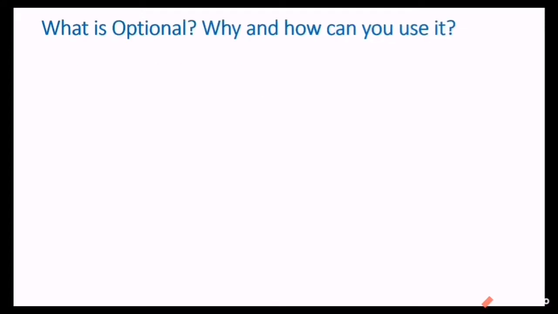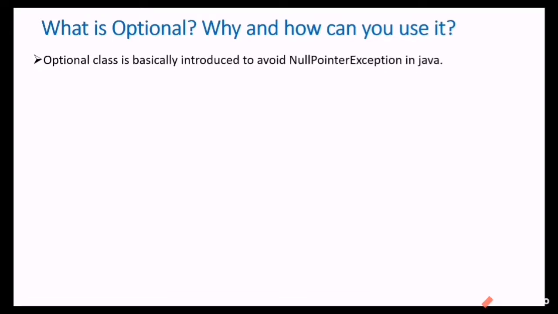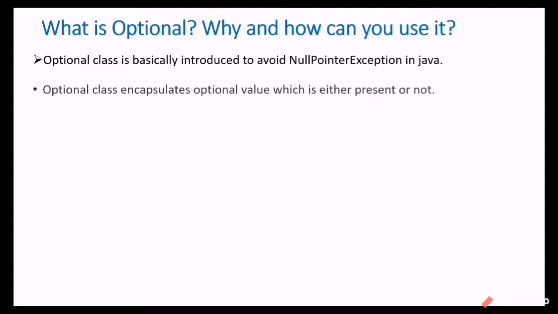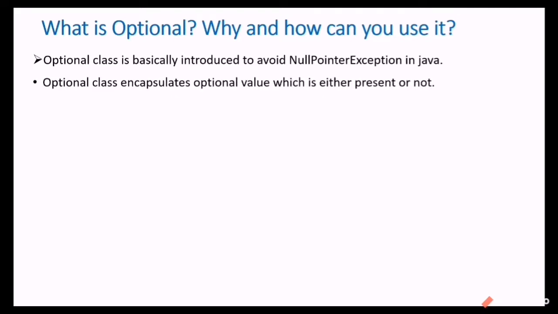What is Optional? Why and how can you use it? Optional is basically introduced to avoid null pointer exception in Java. Null pointer exception is a runtime exception, so we have to check our code each and every line for it. For this, the Optional class will be very useful. The Optional class encapsulates an optional value which is either present or not. So it will check that.